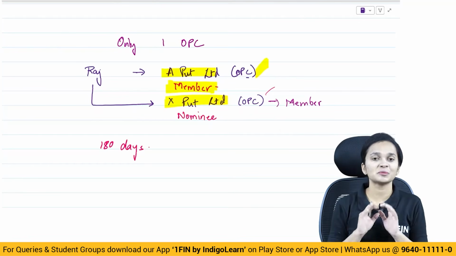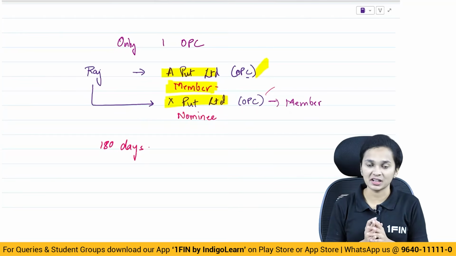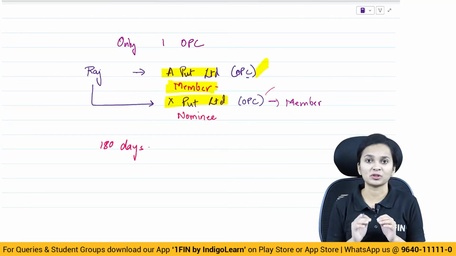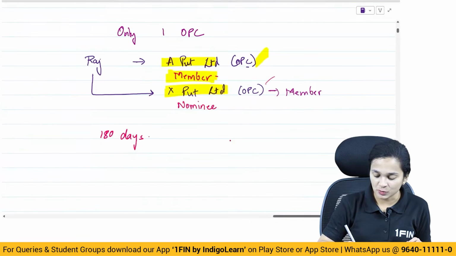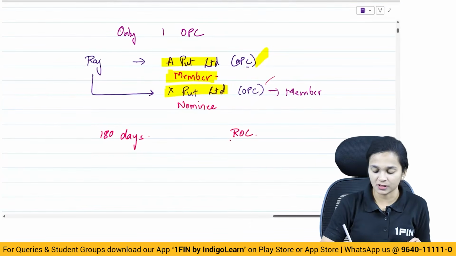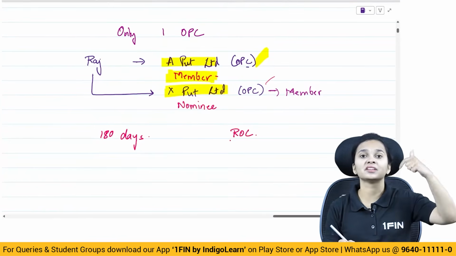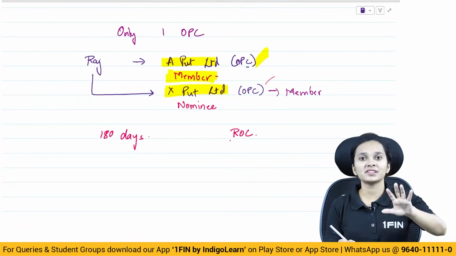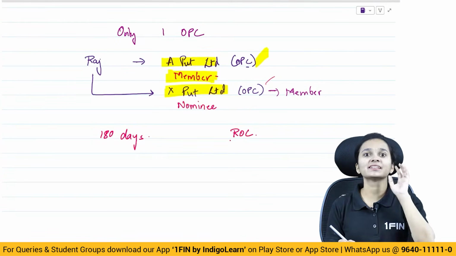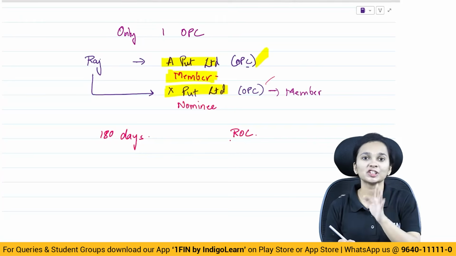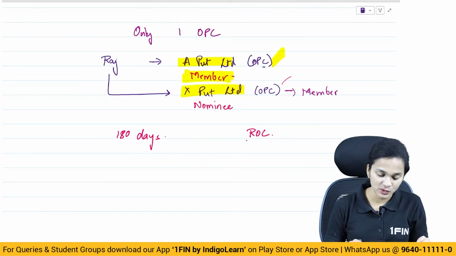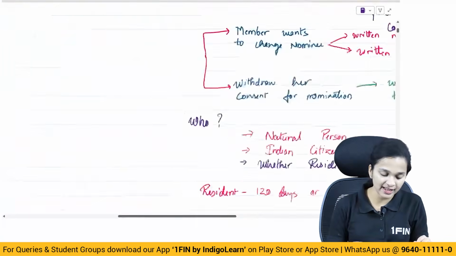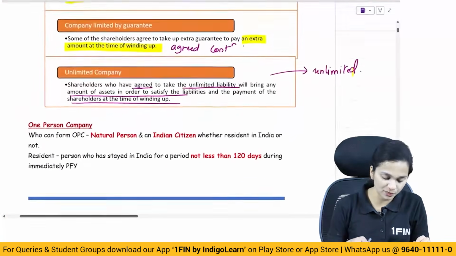So these are certain provisions with respect to one-person companies which are very important, and any change happening in the OPC, information has to be given to the registrar of companies, whether the change in nominee, whether the change in member, whatever type of change is happening, the information has to be communicated to the registrar of companies. So let's now have a look at the provisions with respect to one-person companies.